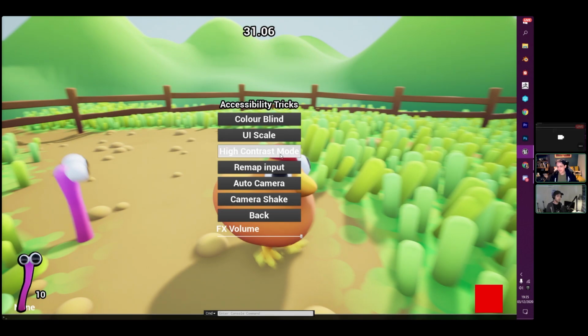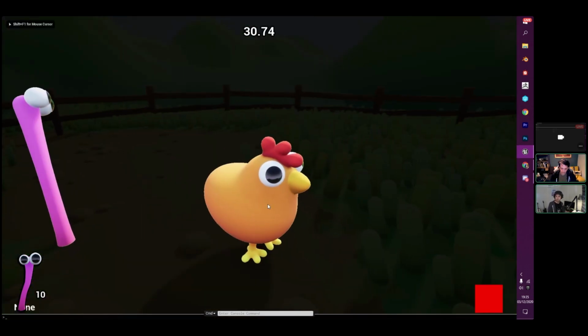And then finally, another one, this isn't an out-of-the-box solution, but it is very easy to build, is a high contrast mode. And what this does is use the stencil buffer, the depth buffer, and the custom depth buffer to basically mask out different portions of the game to make stuff easier to see for different people.